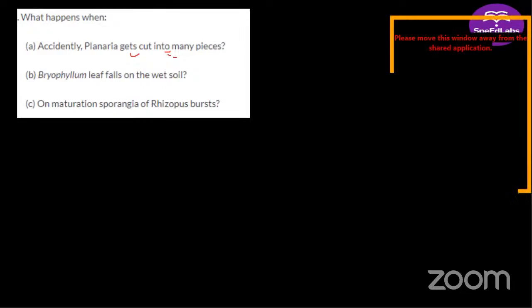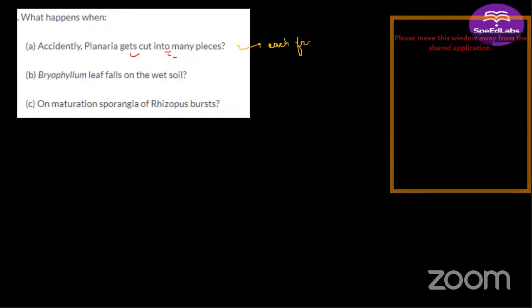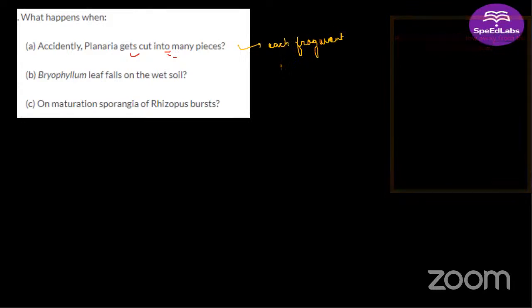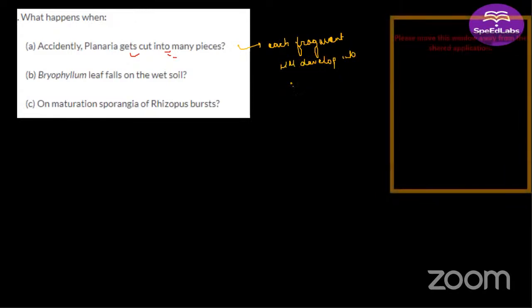Each piece will form a new planaria. Exactly. Each fragment is going to develop into a new individual.